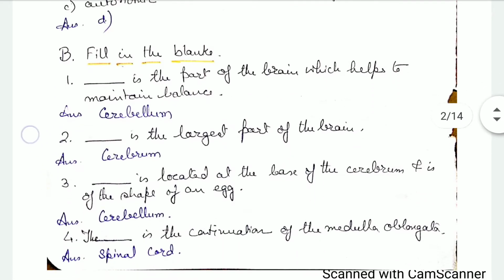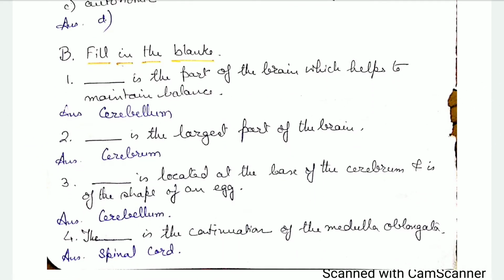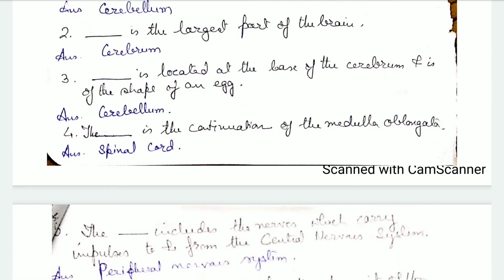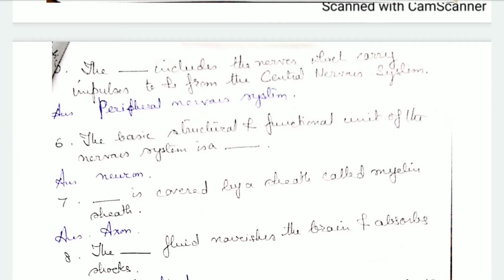Next we come to the second type of questions, that is fill in the blanks. Dash is the part of the brain which helps in maintaining the balance. It's the cerebellum. Dash is the largest part of the brain, that is the cerebrum. Dash is located at the base of the cerebrum and is the shape of an egg. It is the cerebellum. The dash is the continuation of the medulla oblongata, the spinal cord. The dash includes the nerves which carry impulses to and from the central nervous system. It's the peripheral nervous system.